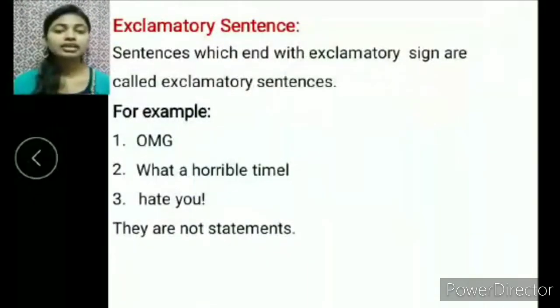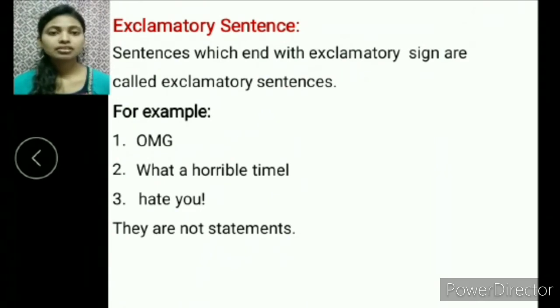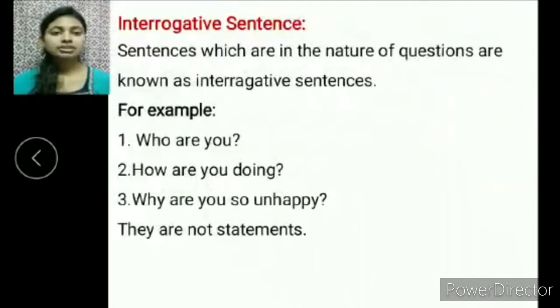Next, the exclamatory sentence. Sentences which end with an exclamation sign are called exclamatory sentences. For example, oh my God, what a horrible time, I hate you. They are not statements. Next, the interrogative sentence. Sentences which are in the nature of questions are known as interrogative sentences, such as WH-type questions. For example, who are you? How are you doing? Why are you so unhappy? They are not statements.